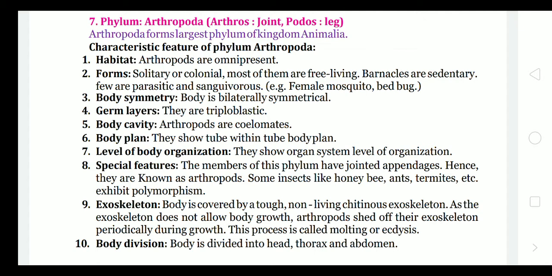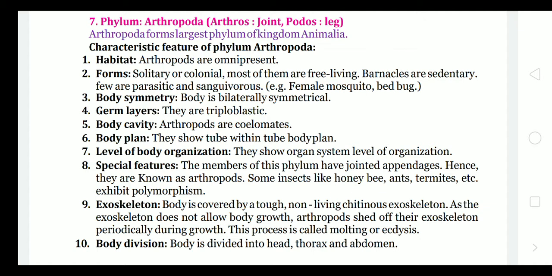Special features: they show jointed appendages. That means they are known as arthropods. Arthros means joints, pods means arms, legs. So they show appendages which are jointed.